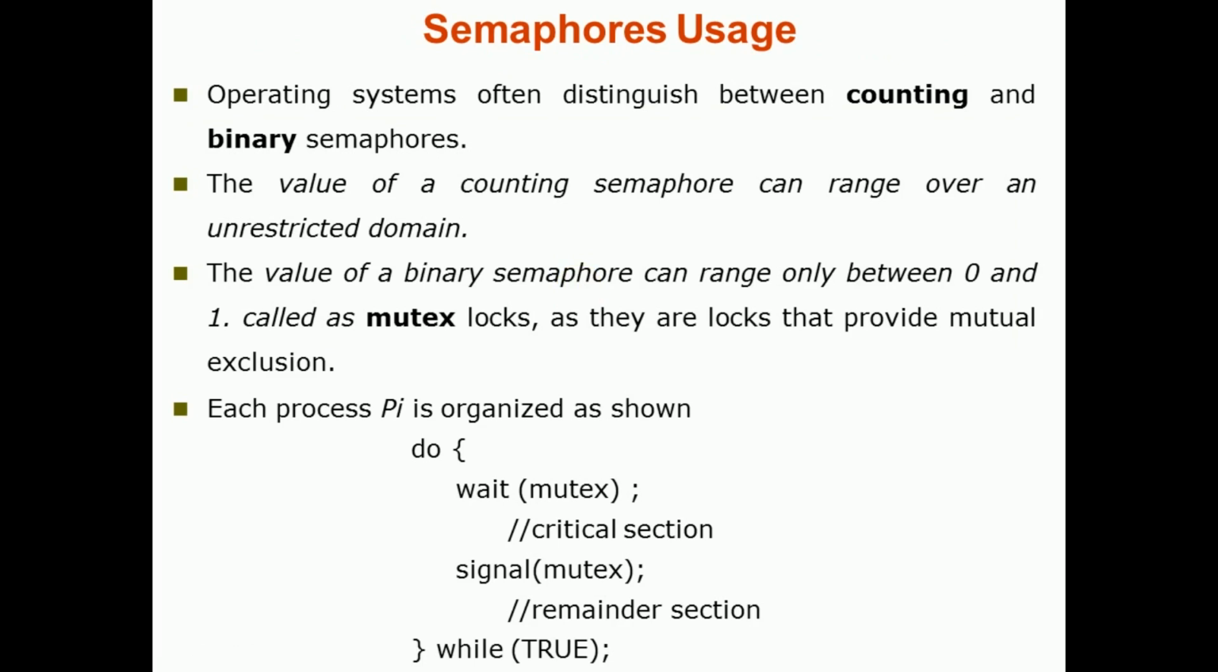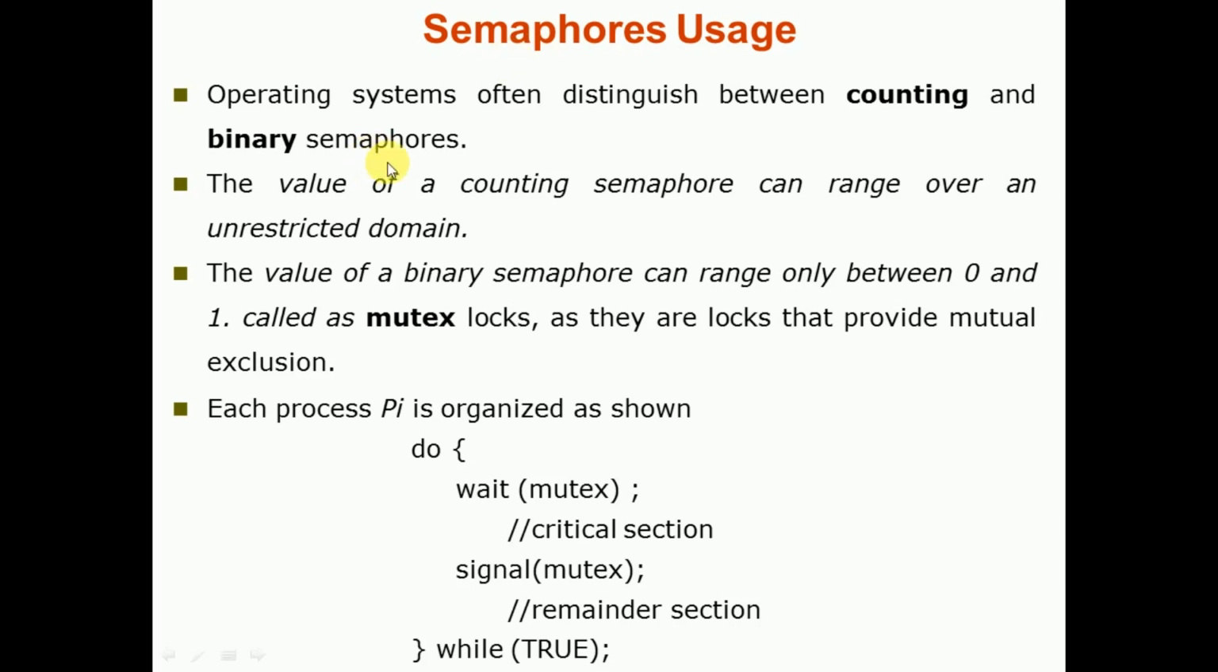The operating systems often distinguish between counting and binary semaphores. Here the operating systems divide the semaphores into two categories: one is a counting semaphore, another one is a binary semaphore. So what is a counting semaphore? The value of a counting semaphore can range over an unrestricted domain. As the name indicates, there is no limit on the value. It can take any value. That is called a counting semaphore.